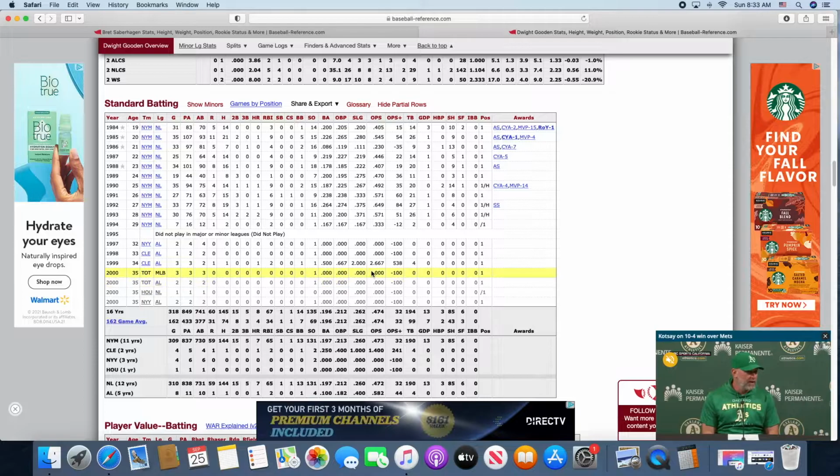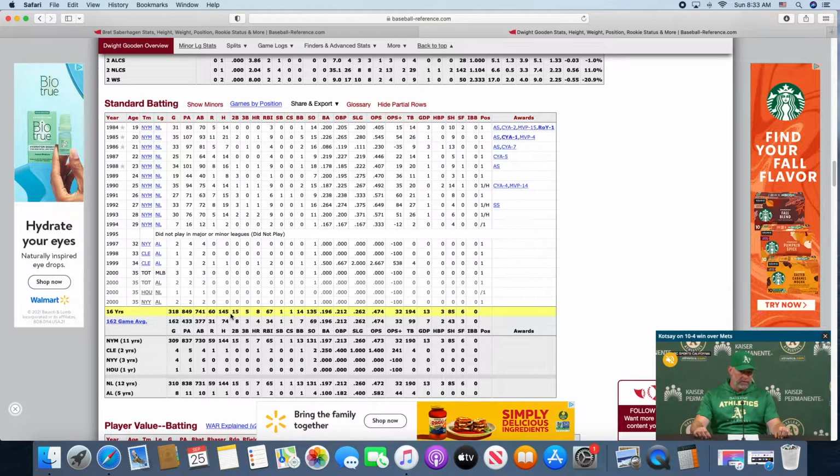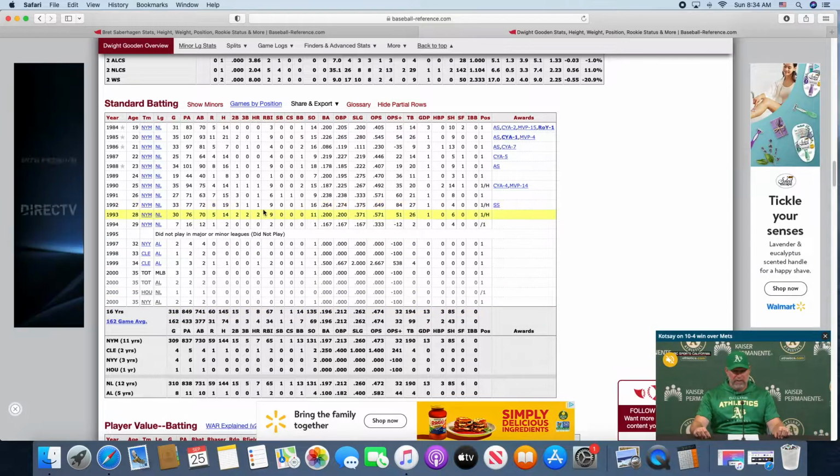He played more time in the National League, so he's got more hitting stats. He batted .196 with 8 home runs and 67 RBIs, and he had 145 hits. And you can see here, he won the Silver Slugger Award in 1992.